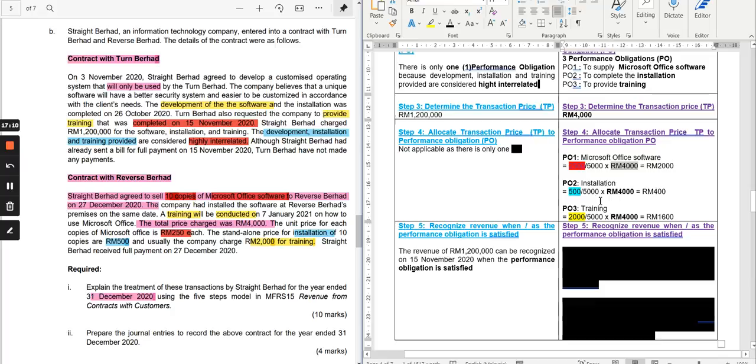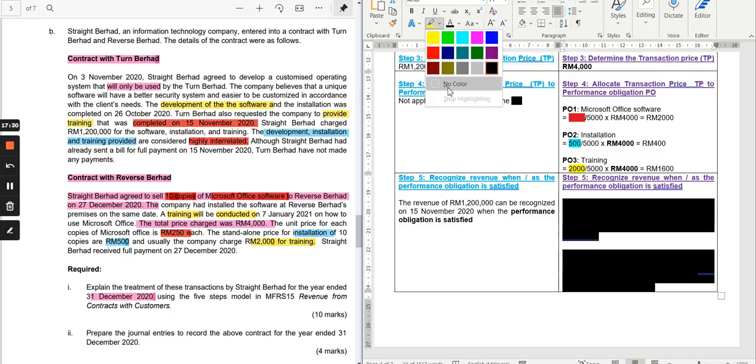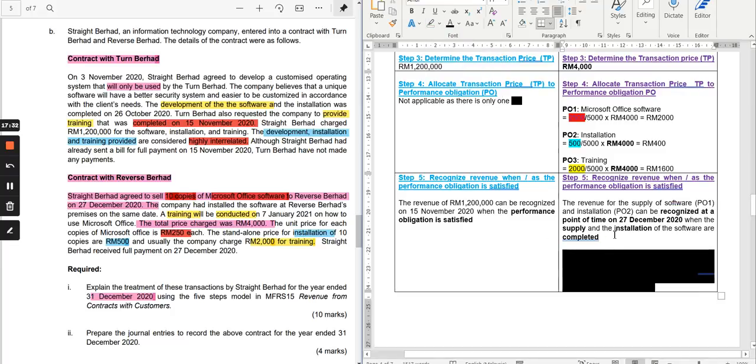You can also prepare a table to do these workings. Right? Next, you are asked to explain when to recognize revenue. So now you are pretending that you are the accountants and you are explaining when you shall recognize revenue. Assuming you yourself are an accountant.